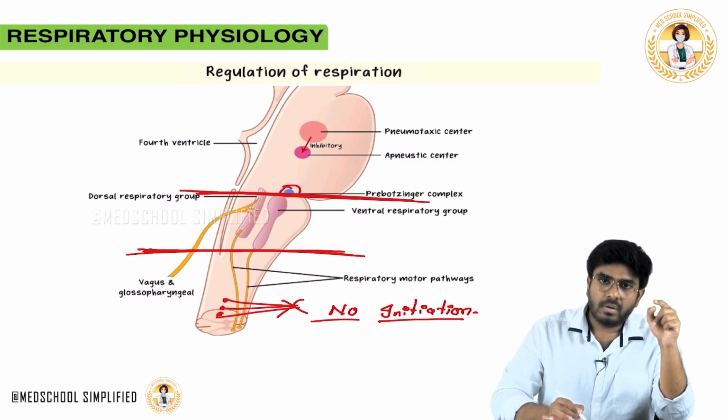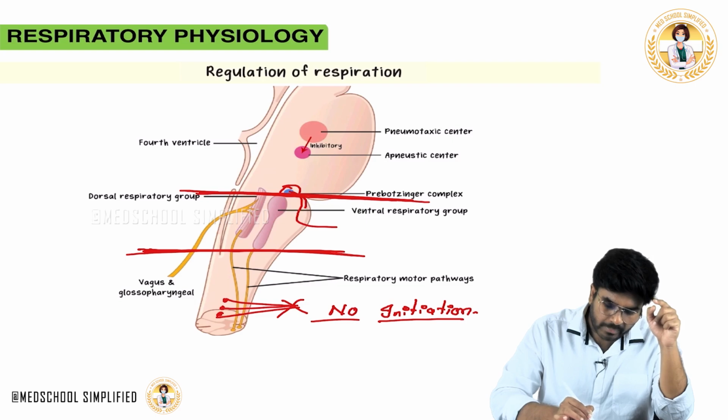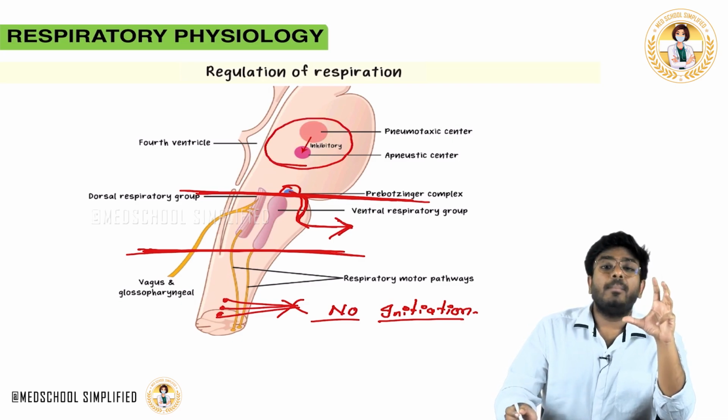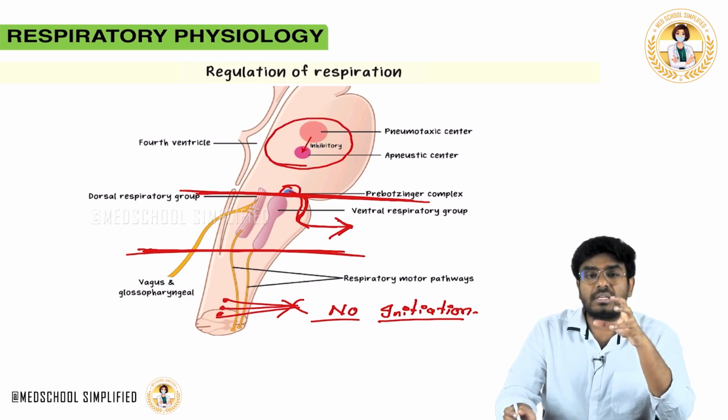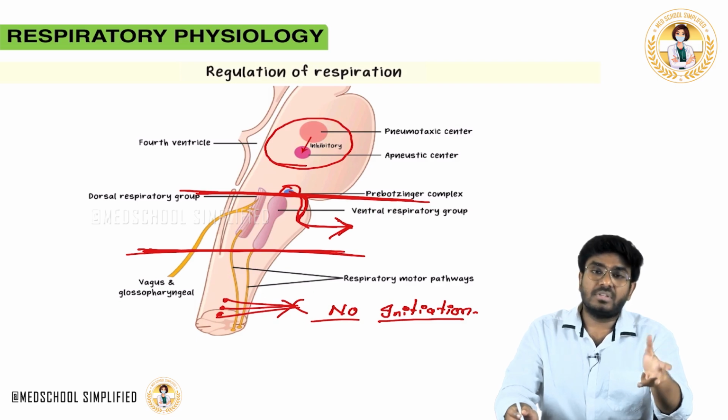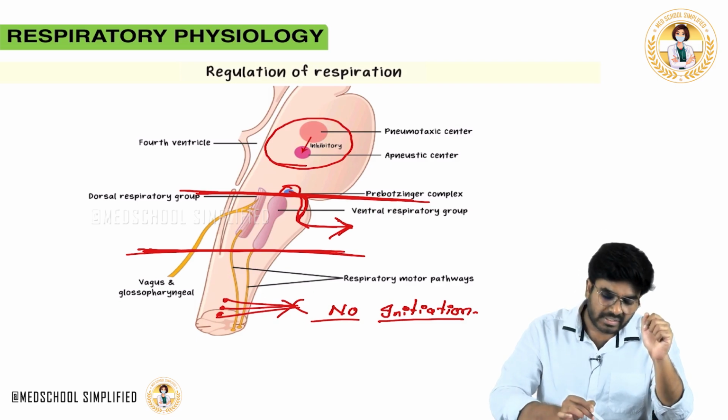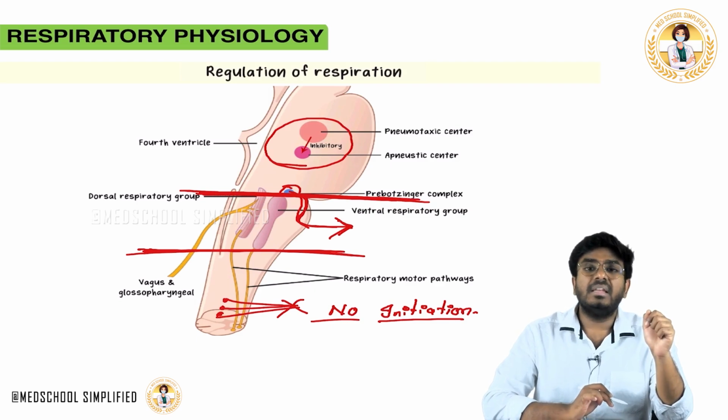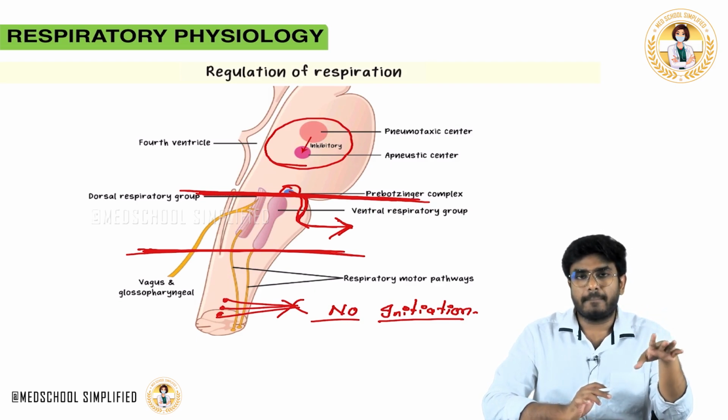There is no problem that respiration is initiated, but it will not be controlled. Why? Because the pons cannot control the medullary centers. So there is irregular respiration whenever there is a pontomedullary lesion.